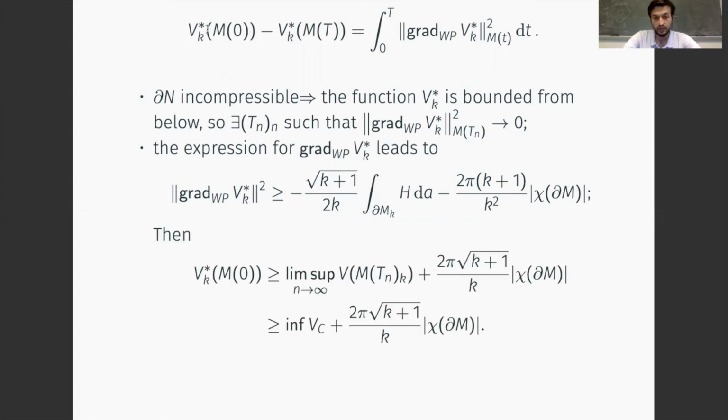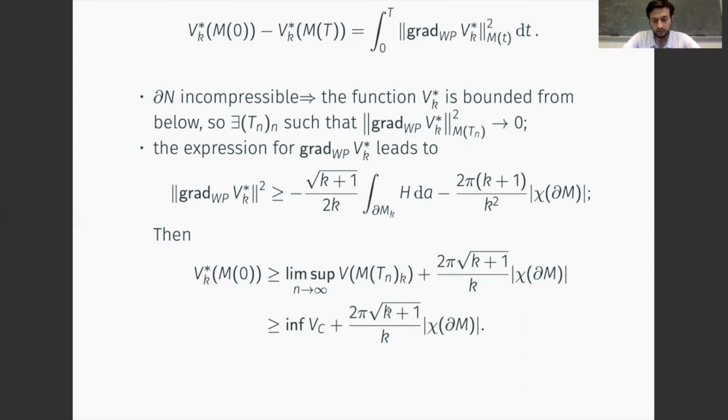So what we can do now is say that the V_K^* volume of the initial point is always larger or equal than the lim sup of the standard Riemannian volume of the region enclosed by the K-surfaces at time T_n, plus this function that depends only on the topology of the boundary and the curvature K. This tells us in particular that this quantity is larger or equal than the infimum of the volume of the convex core plus a function that goes to 0 as K goes to -1.